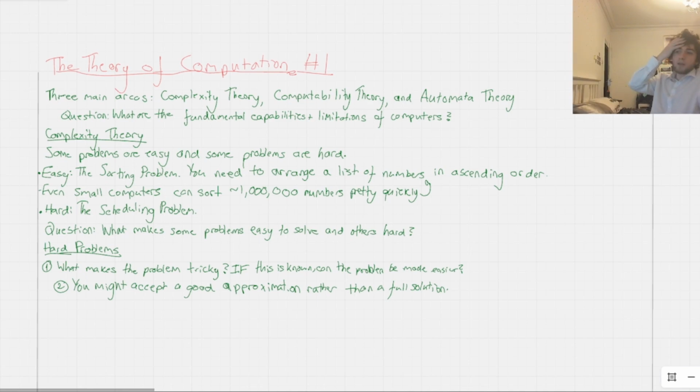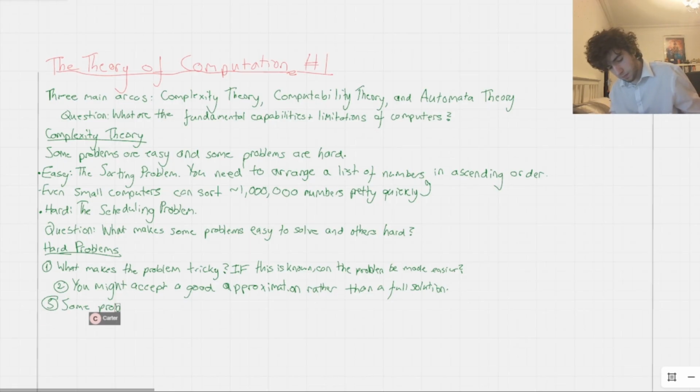So you might have a method which gives you the full solution, but it takes a long time in a few cases, and you're okay with that. And so this gives us the idea that some problems may only actually be hard in the worst case scenario.